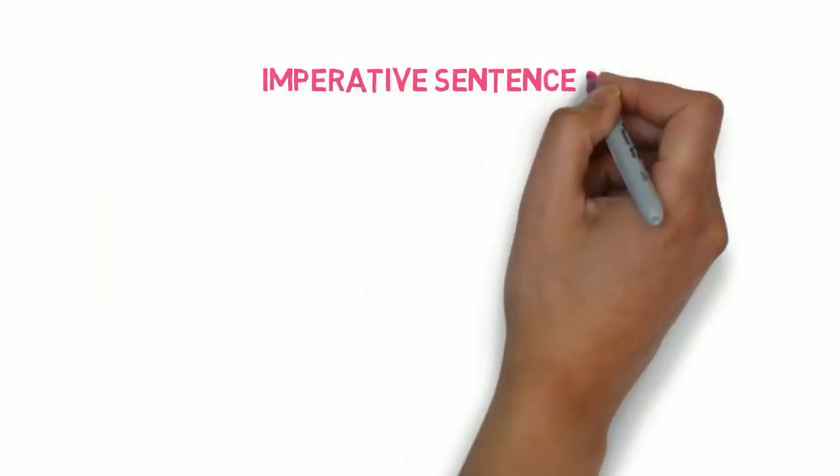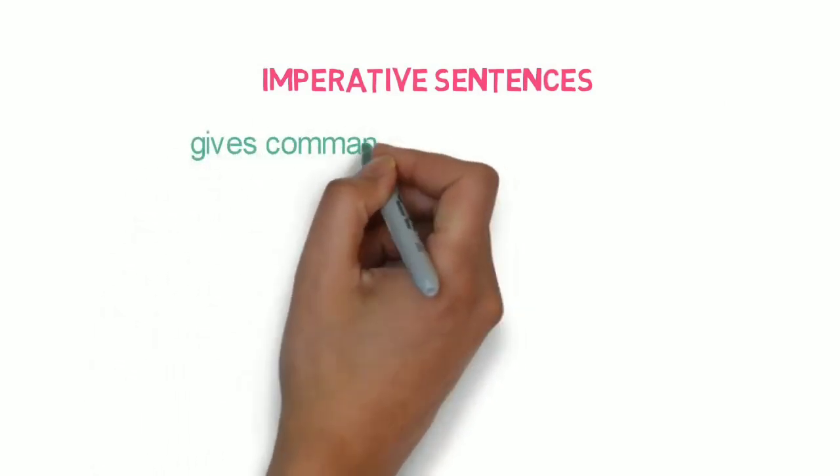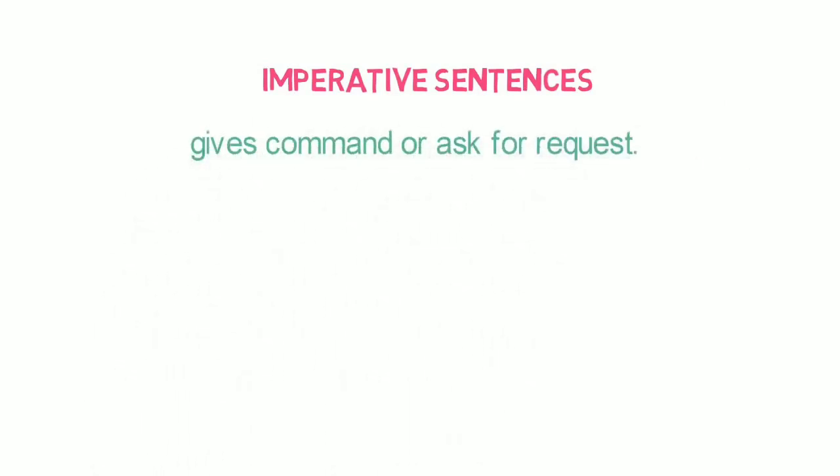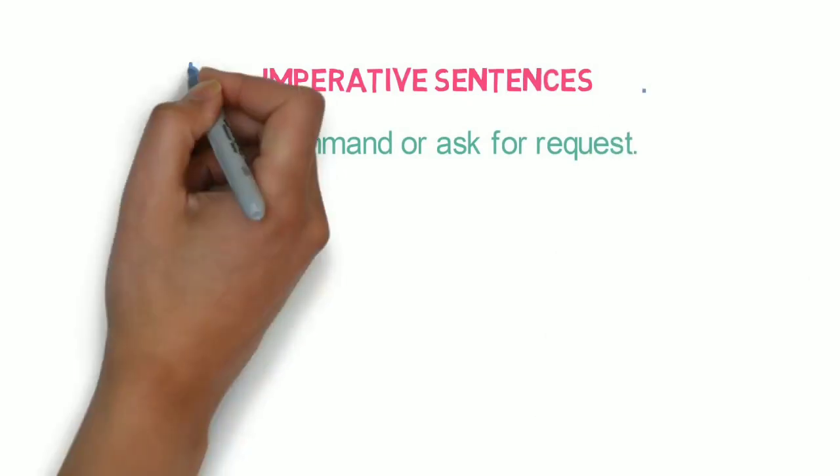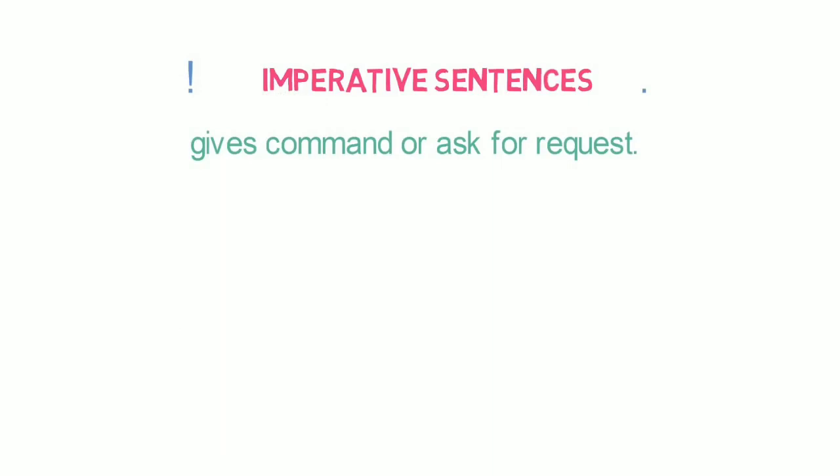Now look into the next type of sentence, that is the imperative sentence. An imperative sentence is used to give a command or ask for a request. It always ends with a full stop or exclamation mark, depending upon how forcefully you say something. If the sentence is spoken more forcefully, then an exclamation mark is used, otherwise a full stop is used.